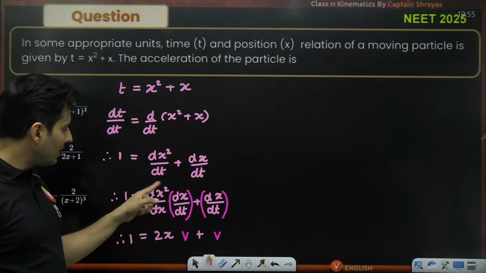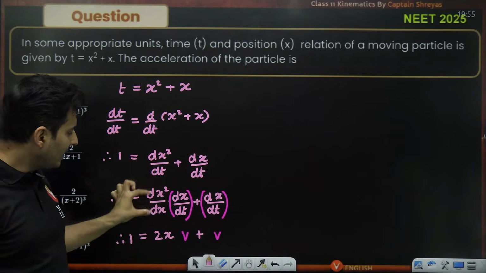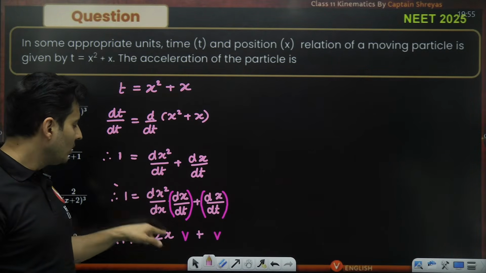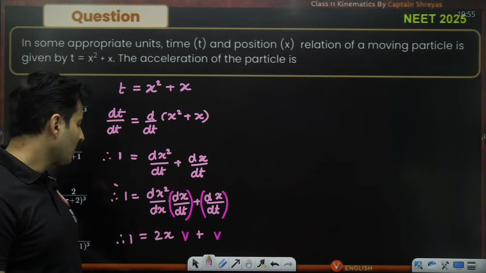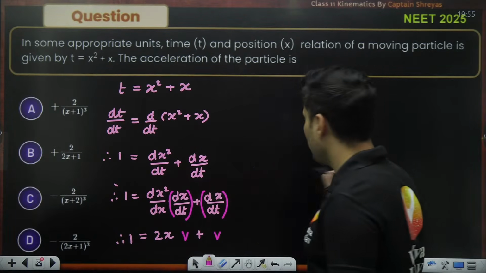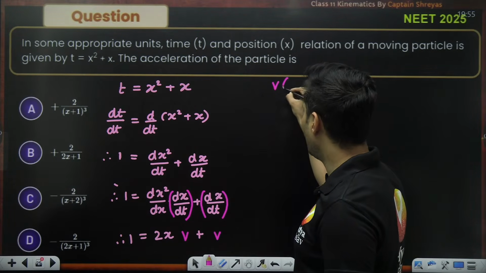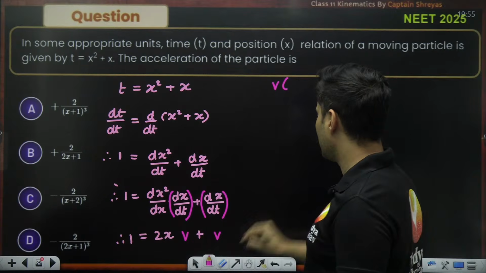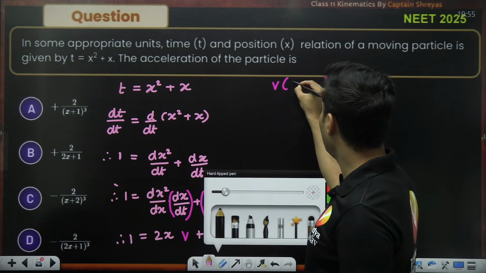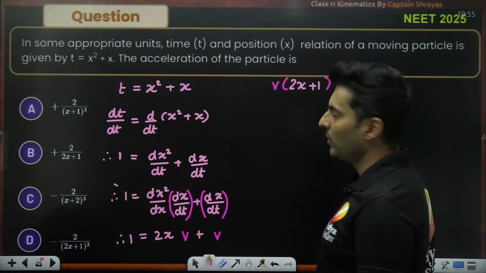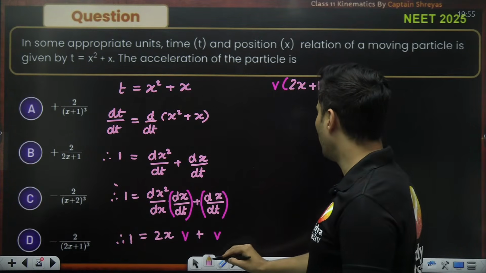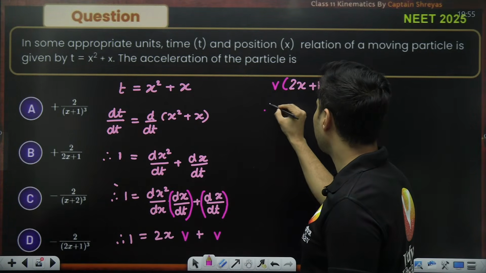But the advantage is, if I just look at this much part, I can find the derivative, which is 2 into x raised to 1. And this number is just velocity. Perfect. So now I can take out velocity common from both of them. So velocity, if I take it out as common from both of them, what do I get? I see 2x plus 1 is equal to 1 over here. Is that right? So therefore, what will be the velocity?